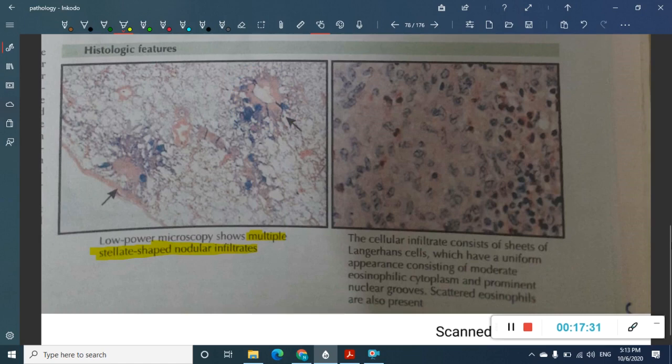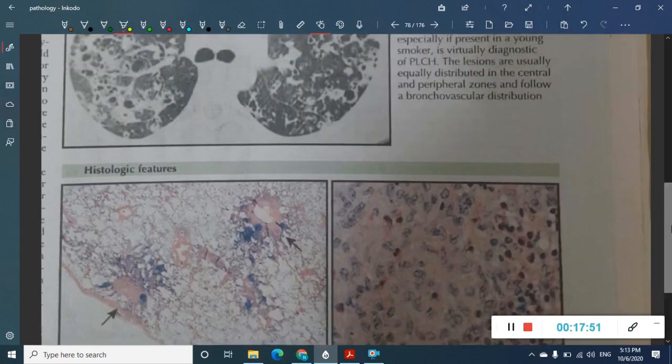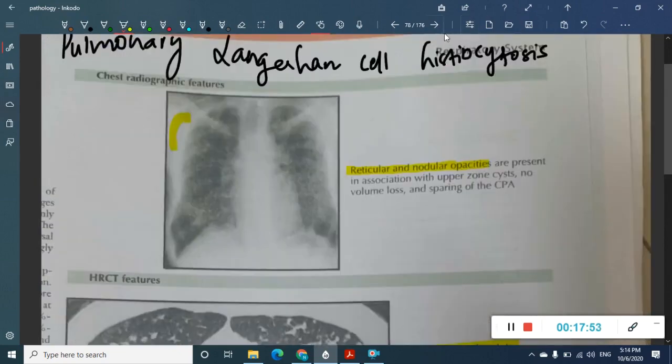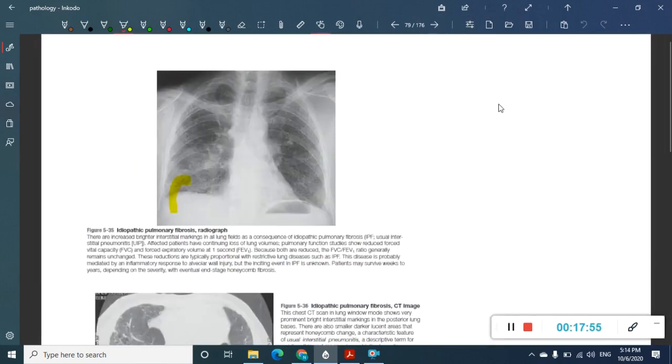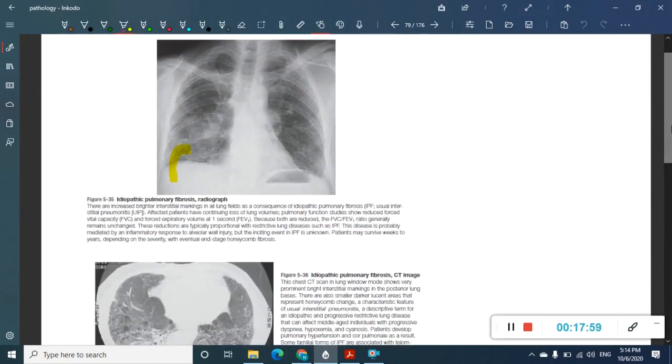Even here, these cells which you are seeing here. Okay, so these are the Langerhans cells which you can see here. Cellular infiltrates of Langerhans cells are seen, and there are eosinophils also. See, this is the spectacle shaped nucleus which you can see. So you see moderate eosinophilic cytoplasm. Okay, so these are the main pictures from Netter's. Now again we will see all these pictures, which are from Robbins.